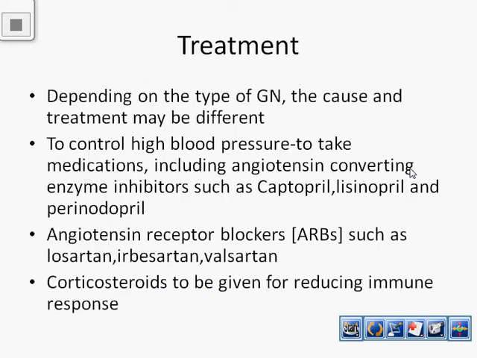So next we see about treatment. Depending upon the type of glomerulonephritis, the cause and treatment may be different. We already know that high blood pressure is a symptom, so for that we take medications. Two types of medications will be given by the doctors. One is angiotensin converting enzyme inhibitors, another is angiotensin receptor blockers. ACE inhibitor drugs are captopril, lisinopril and perindopril. Angiotensin receptor blockers include losartan, irbesartan and valsartan. Other than that, corticosteroids are also given to reduce the immune response.